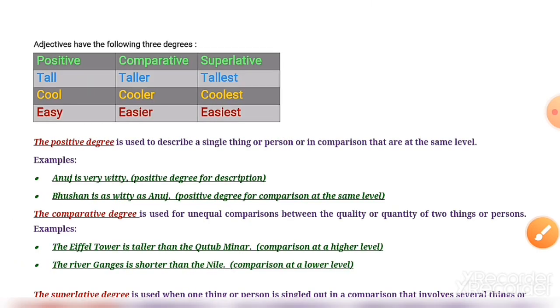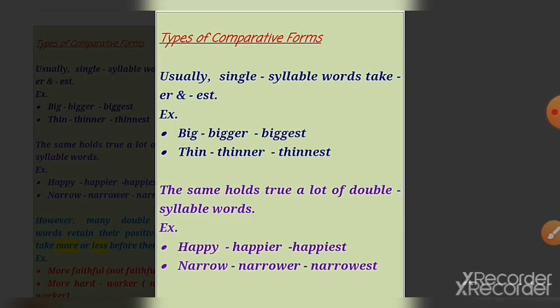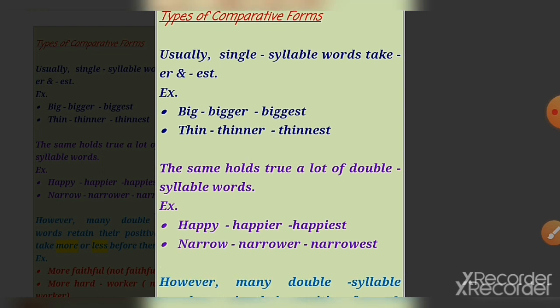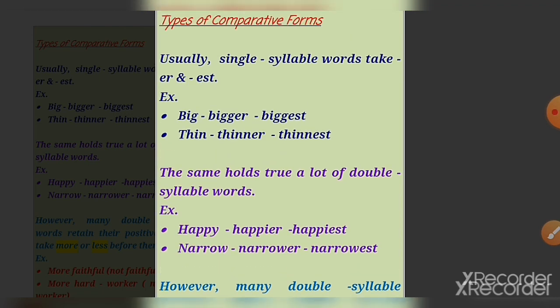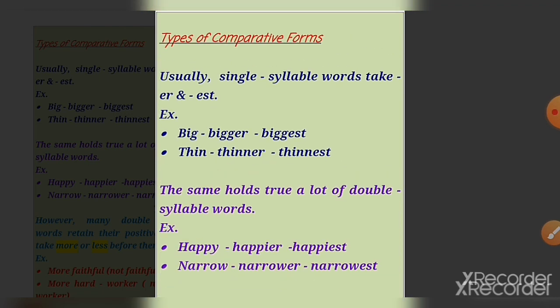Now I hope that all the degrees, positive, comparative and superlative, are understood by you all. Now we will see something more in detail. Okay, types of comparative form. When we do comparison, we have a number of comparative forms that we are going to study one by one. Clear?